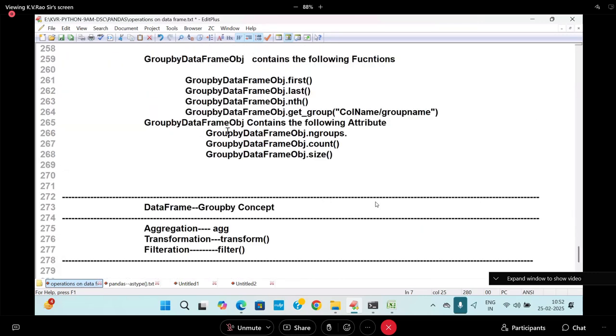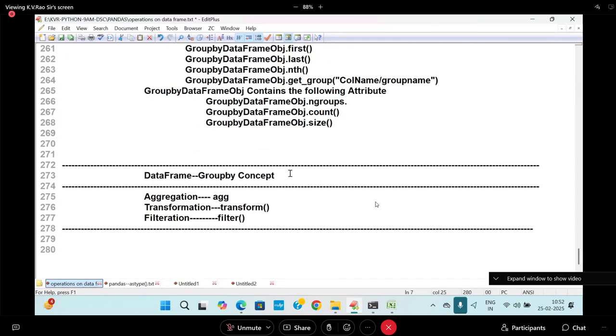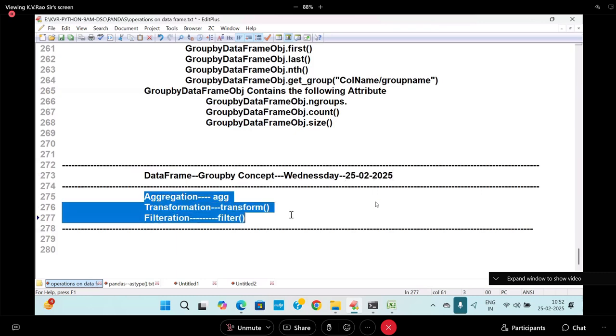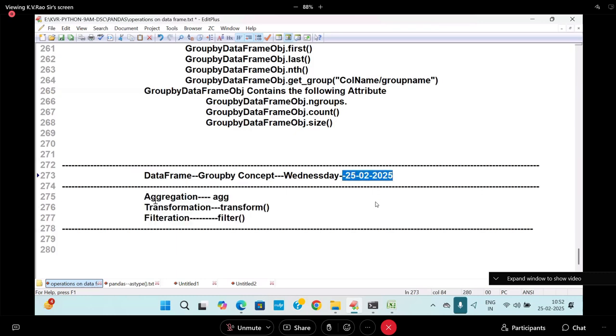This syntax is for tomorrow's class, that is Wednesday, the next class. Tomorrow's class, don't write this in the notes. Tomorrow we can go for it.